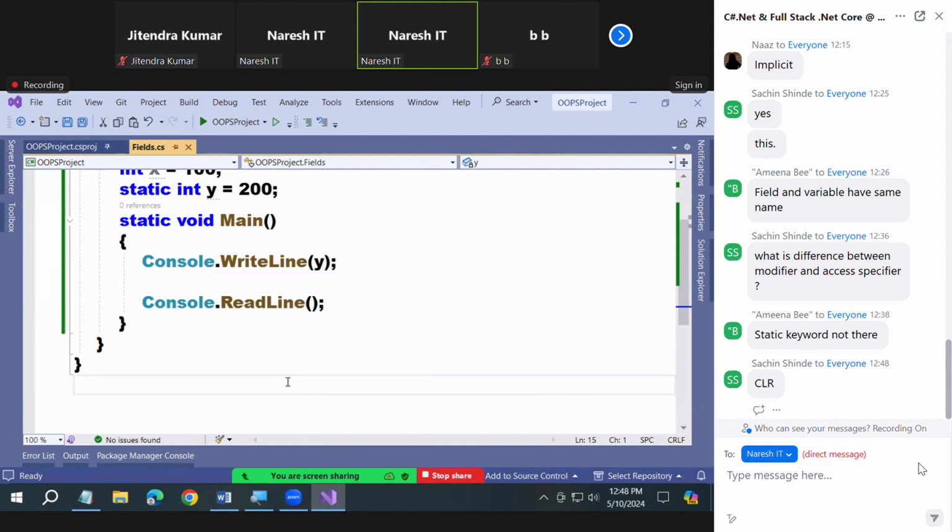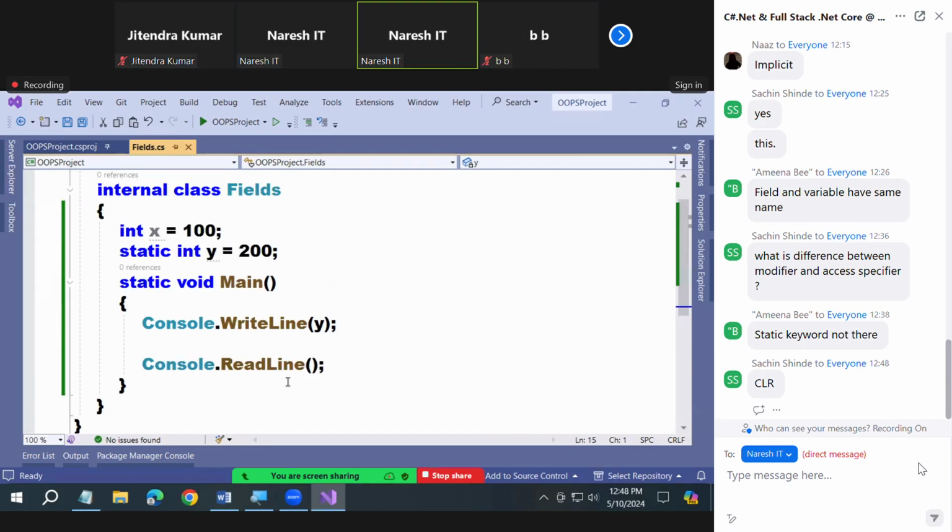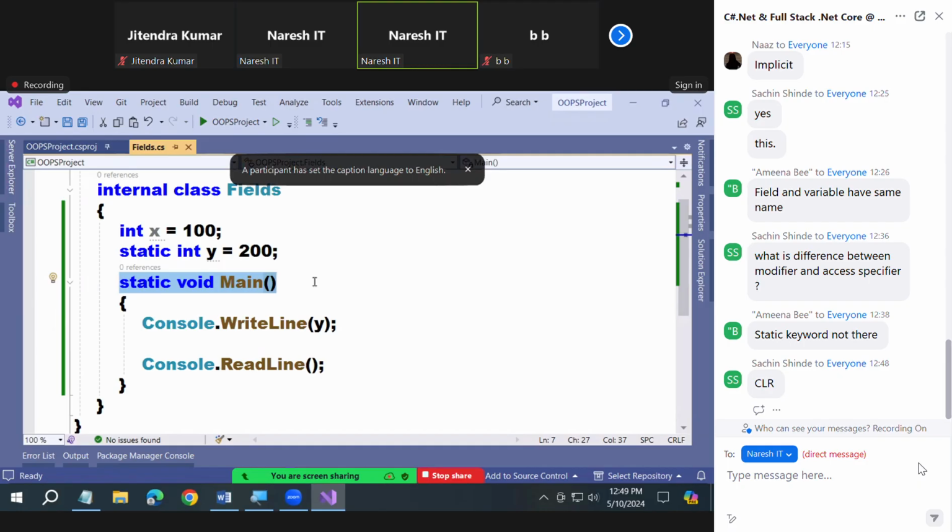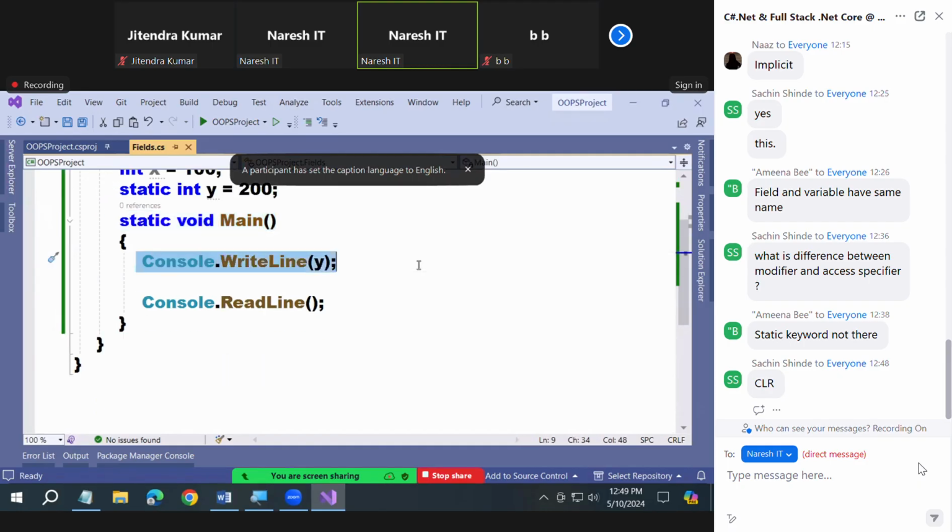Static fields are initialized immediately once we start the execution of the class. Execution starts from where? Here only. Once the execution starts here, immediately all static fields are initialized. That is why in the first line only I'm able to print it.